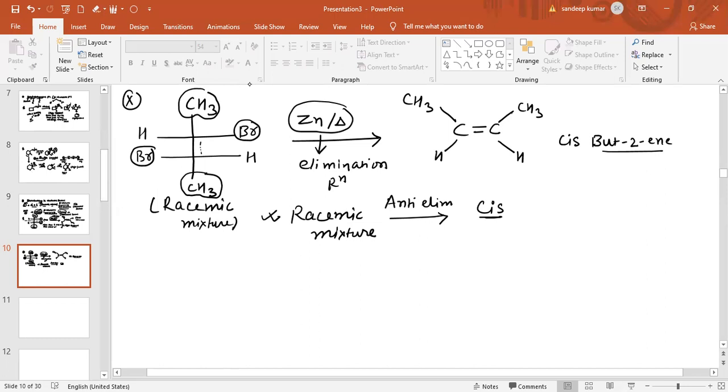So you can easily identify the possibility of racemic mixture. So what isomer is obtained in the racemic mixture, and what isomer is obtained in the meso compound. Now see another possibility. So this is basically the beta elimination reaction.